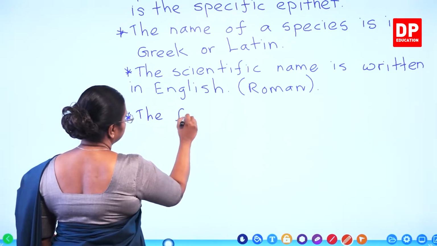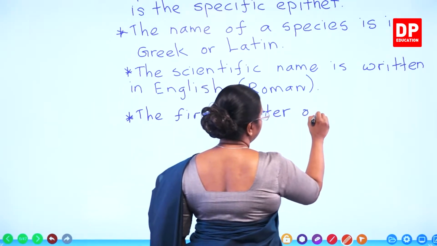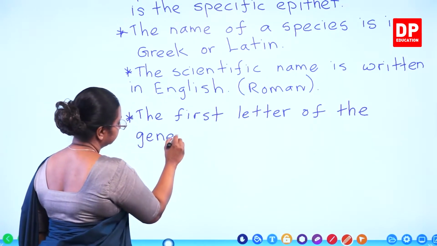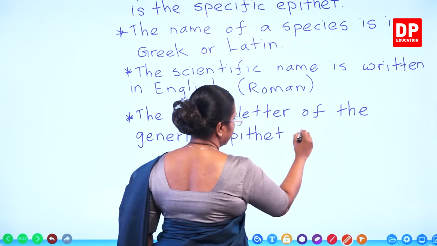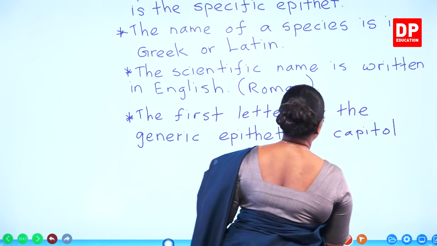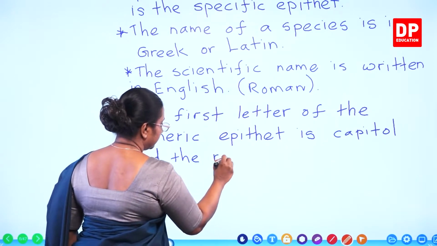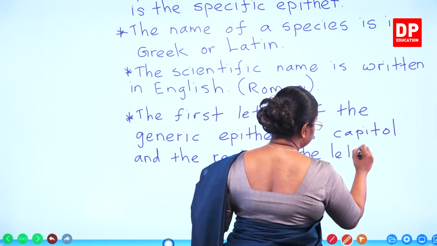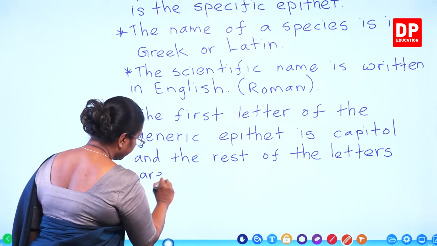So, the first letter of the generic epithet is capital, and the rest of the letters are simple.